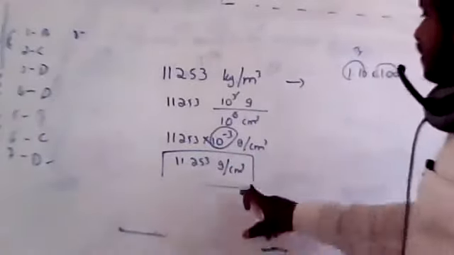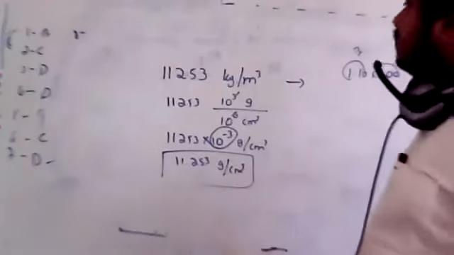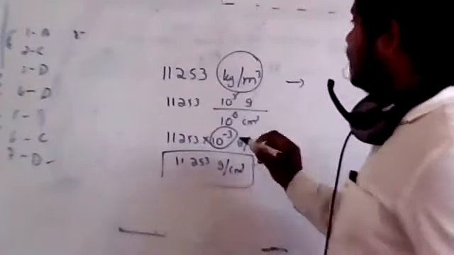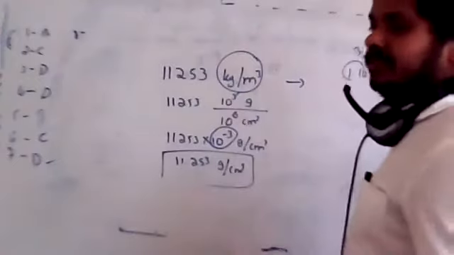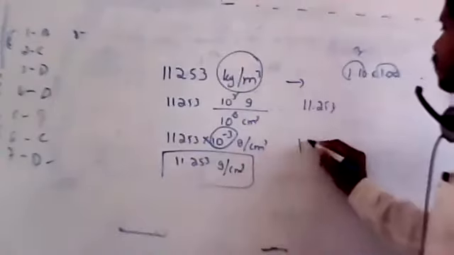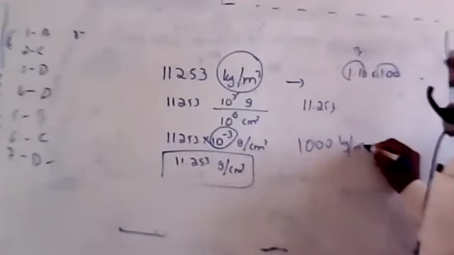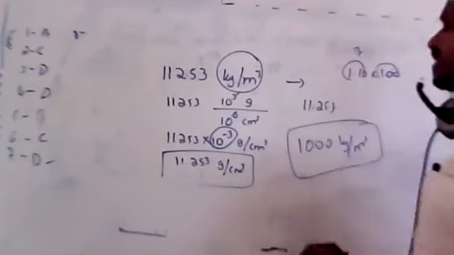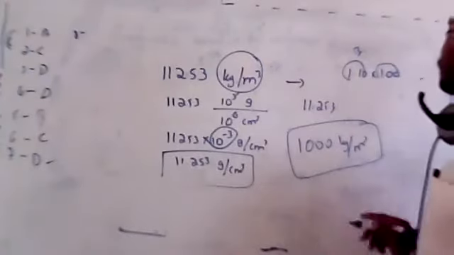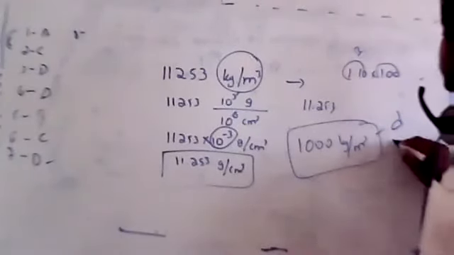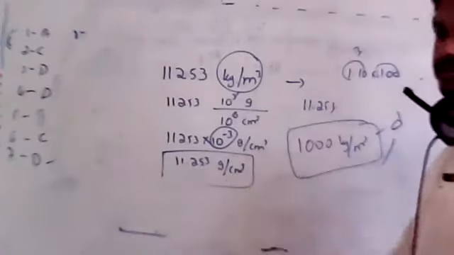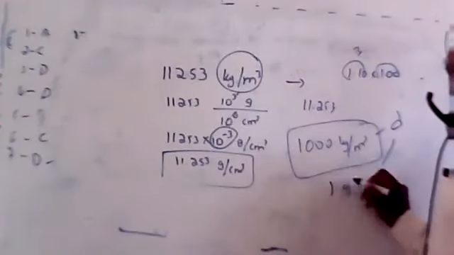Okay, so here there's a very easy way to convert this. Whenever you are converting kg per meter cube to gram per cm cube, just multiply by 10 to the minus 3. So it becomes 11.253. Got it? For example, if you want to convert 1000 kg per meter cube, you know what compound has 1000 kg per meter cube? Water. Water has 1000 kg per meter cube as its density. Now if you want to convert this into gram per cm cube, just multiply by 10 to the minus 3 or divide by 1000. That is nothing but 1 gram per cm cube.